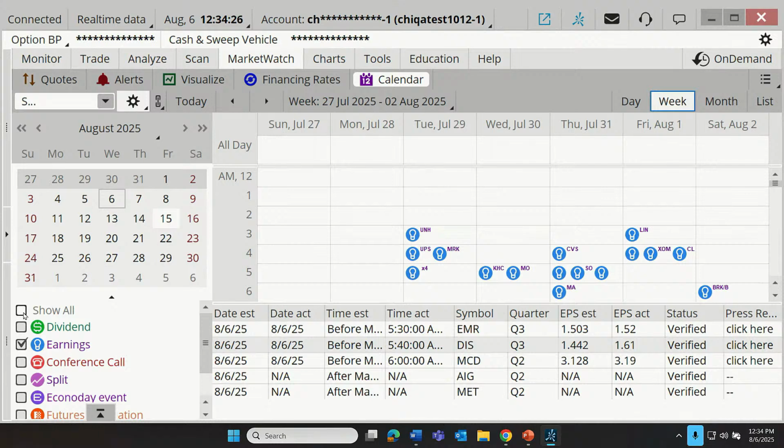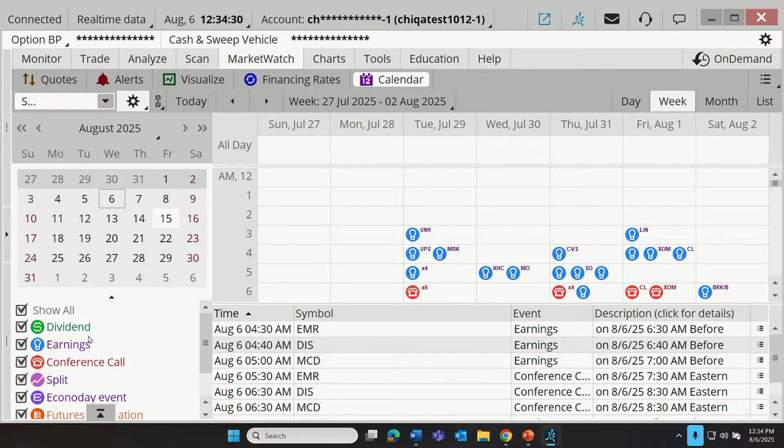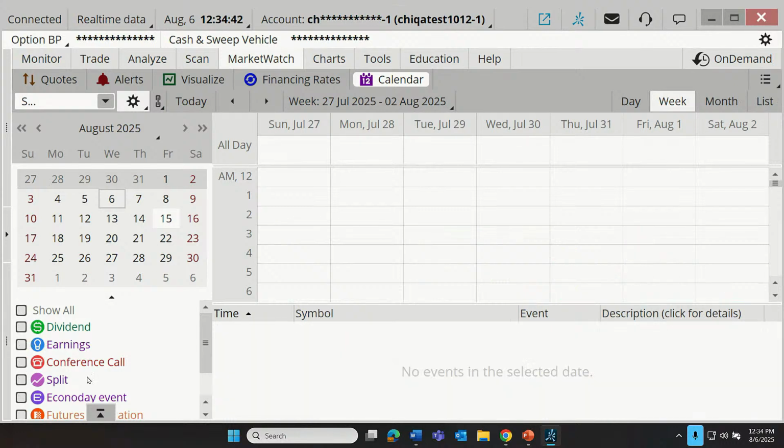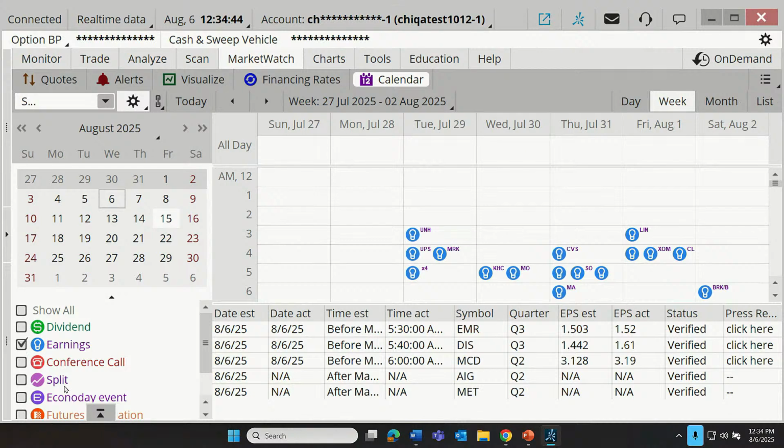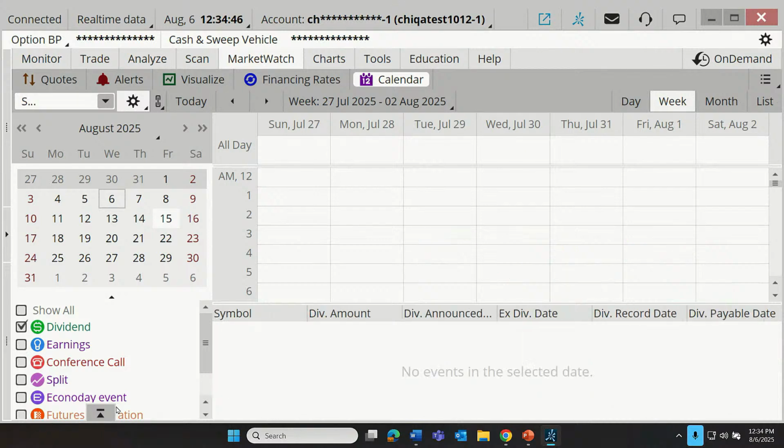Now, we could show really any event. If we check the box for show all, it's going to show dividends, it's going to show earnings and conference calls and stock splits and Econo Day events, or we can just choose the individual events. So we've been looking for earnings. How about we uncheck show all and just look for dividends? Pardon me. Well, let me click on the thing that I intended to. Guess what? No S&P 100 companies are paying a dividend today.